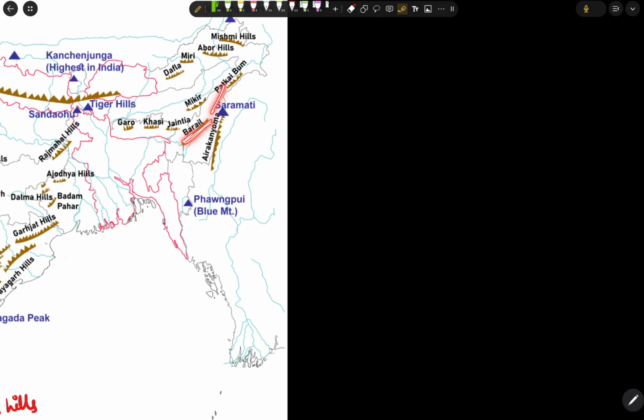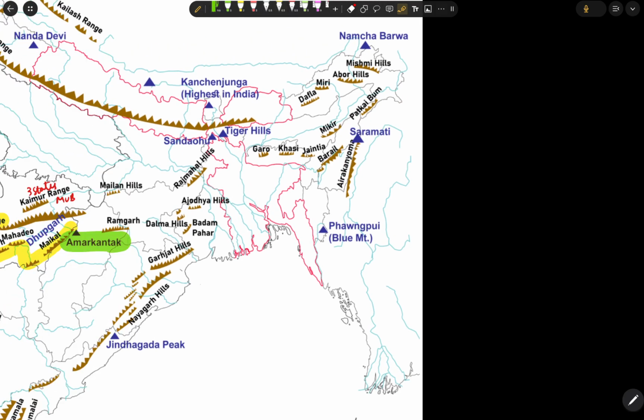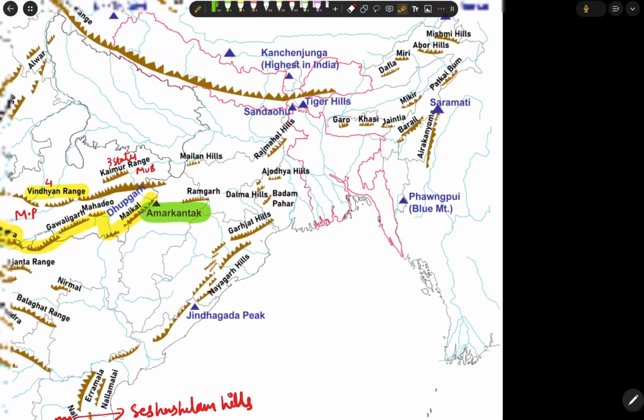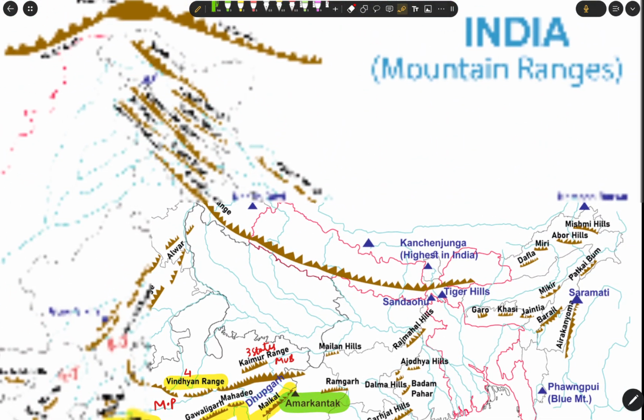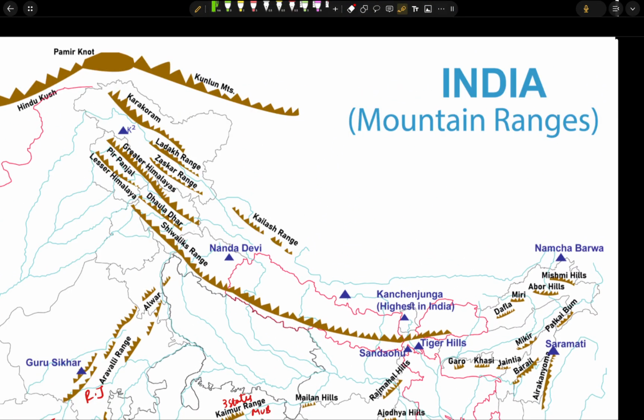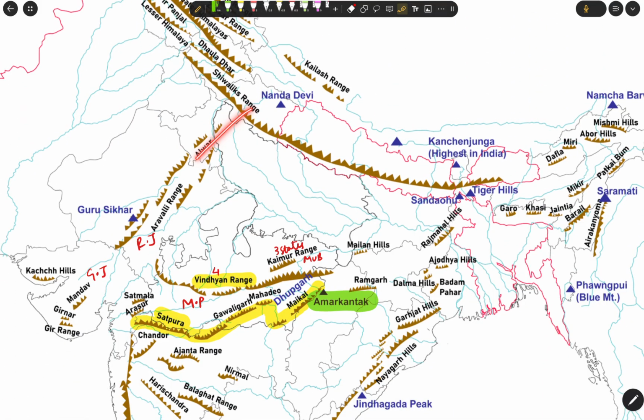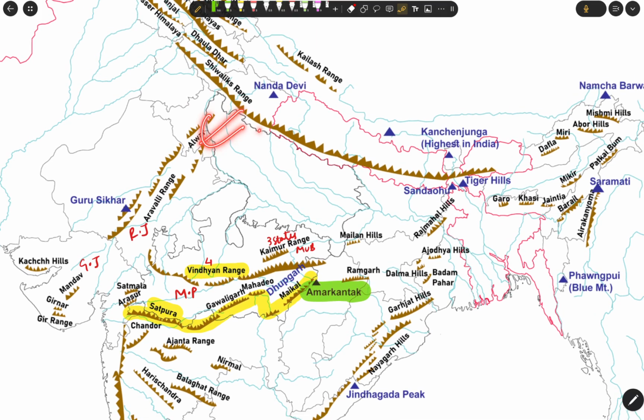And here we have the Barail, and here the Arakan Yoma and Saramati. Next we have the Lushai Hills. Here we have the Ajodhya Hills. So we have completed the northeastern part of the hills, and towards the southwest of the Himalayan ranges,